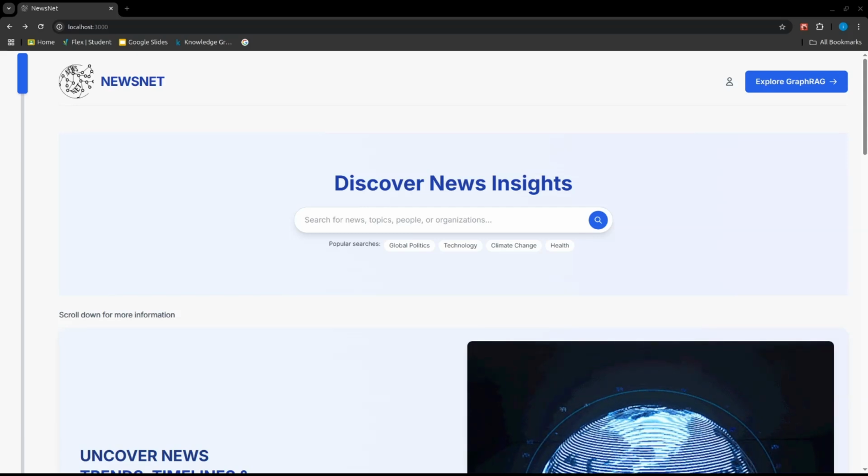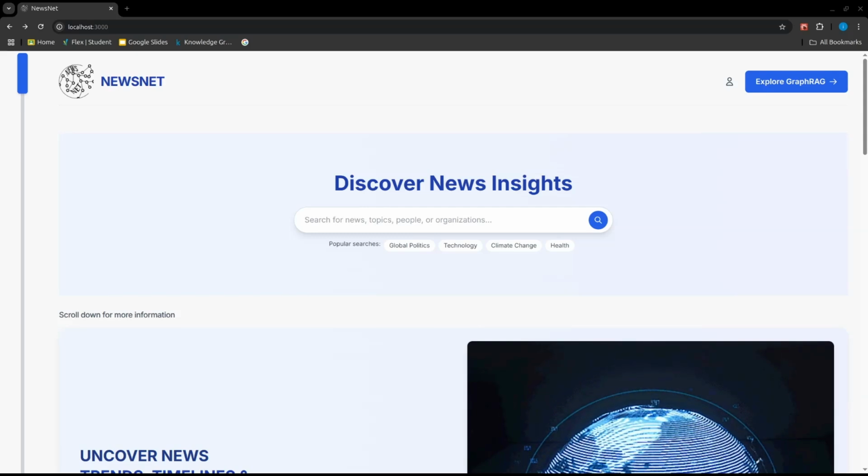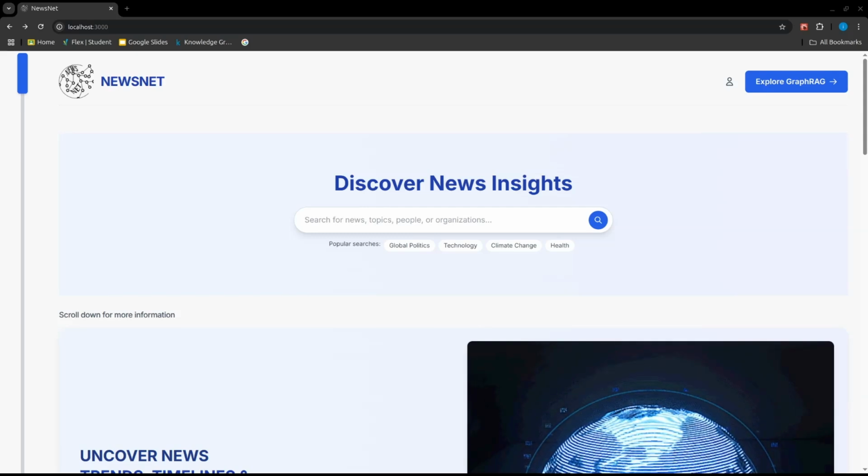A powerful tool designed to help you navigate, analyze, and extract insights from news articles across the web. In today's information-rich world, we're constantly bombarded with news from multiple sources. Finding relevant information and connecting dots between related stories can be overwhelming. That's where News Explorer comes in.